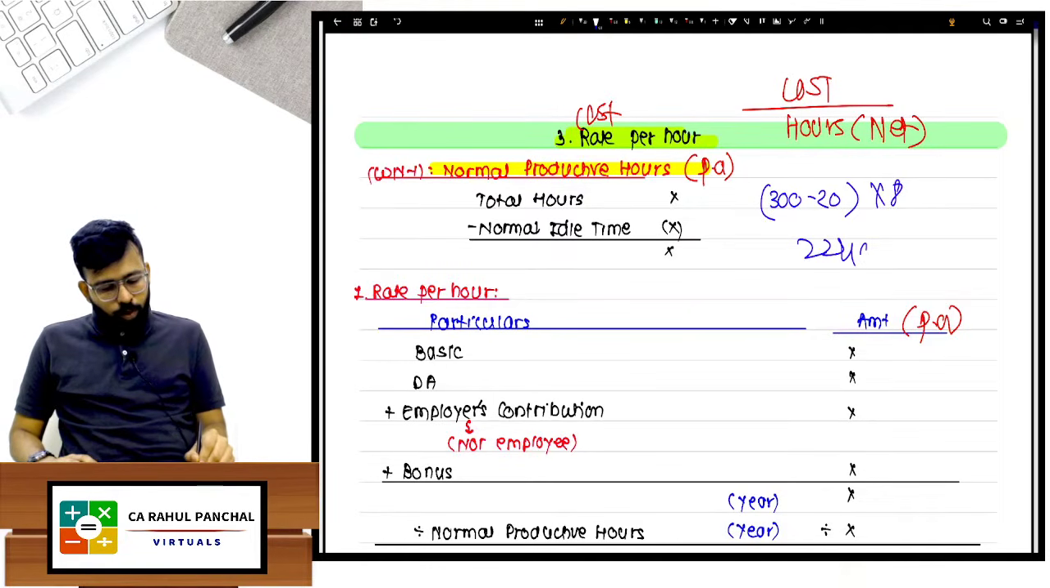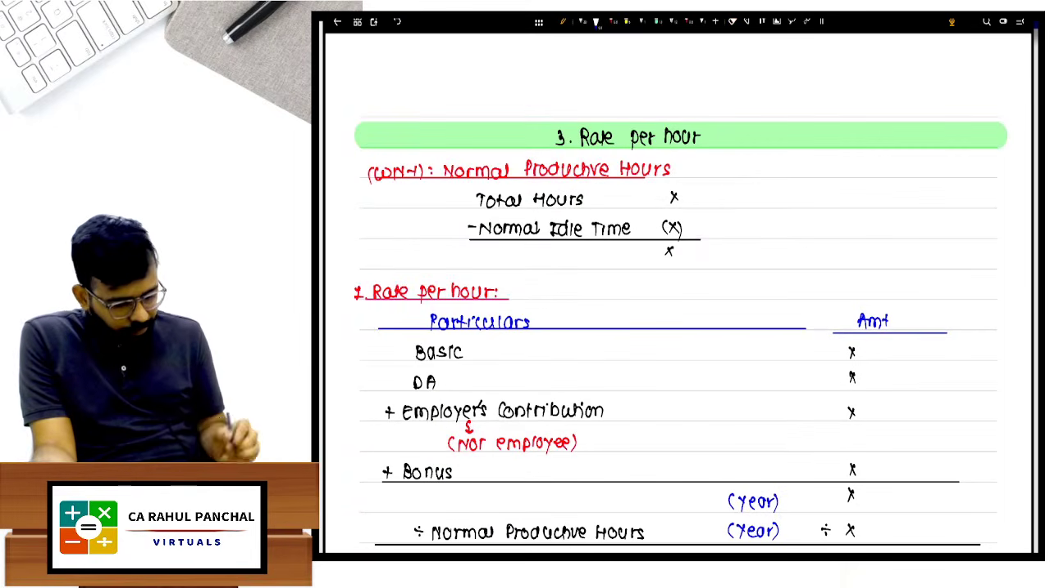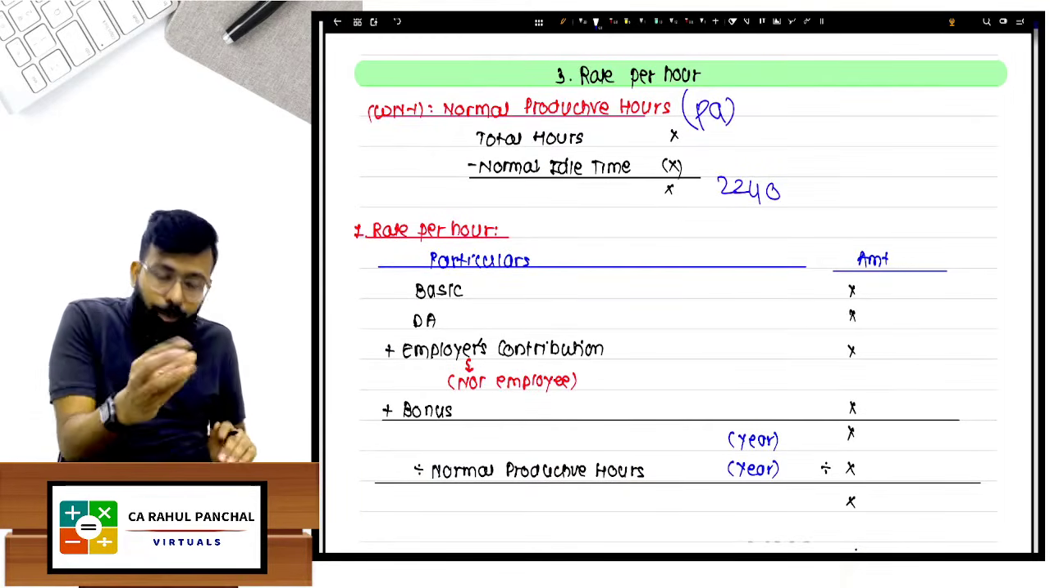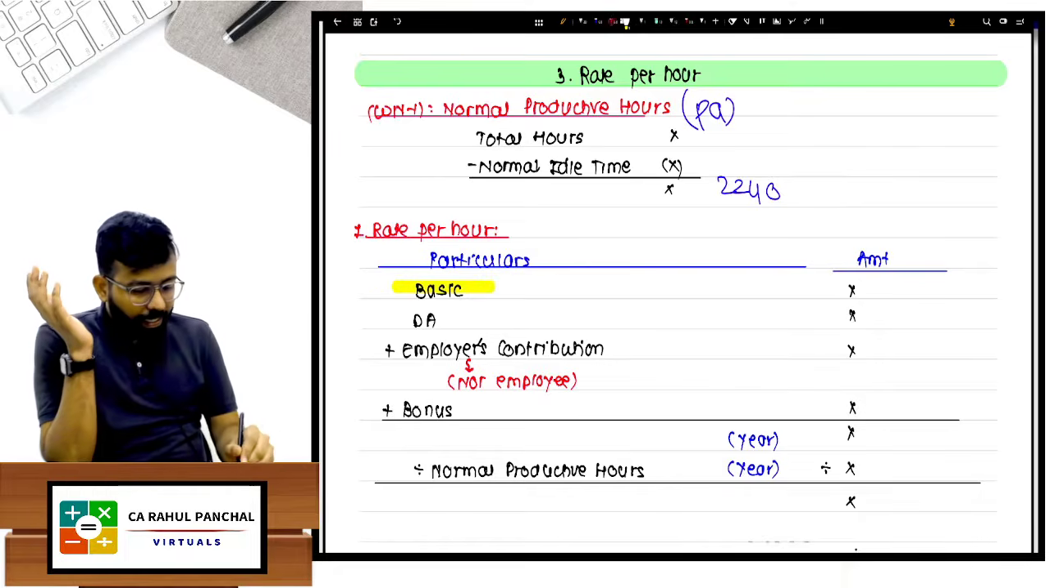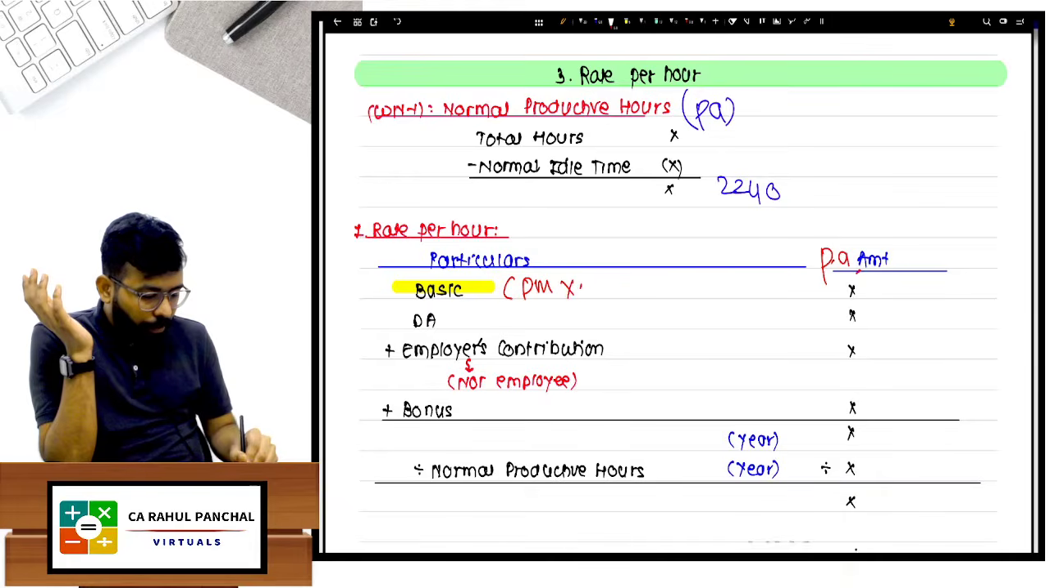So my worker is going to work for 2240 hours in 1 year. This is per annum. 1 year, I have taken 300 days. Now, sir, in this 1 year, what is the payment I will make? Basic. It should also be per annum. Don't forget this. If it is per month, generally multiply by 12.